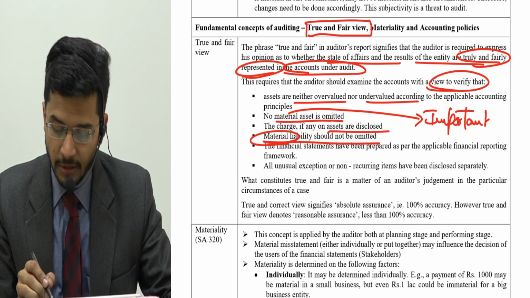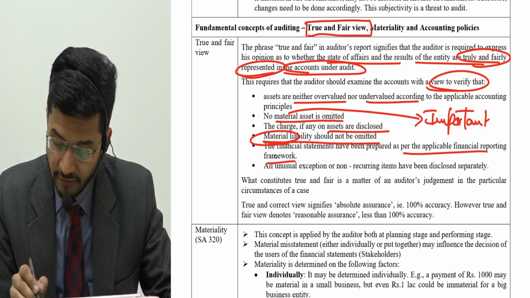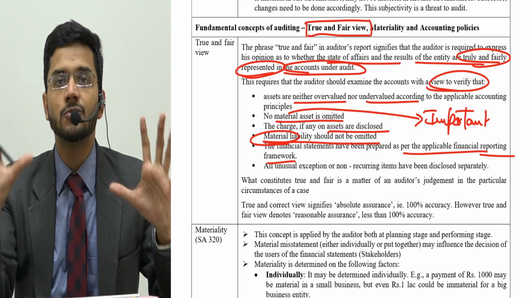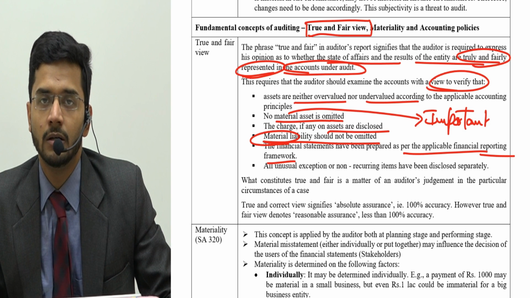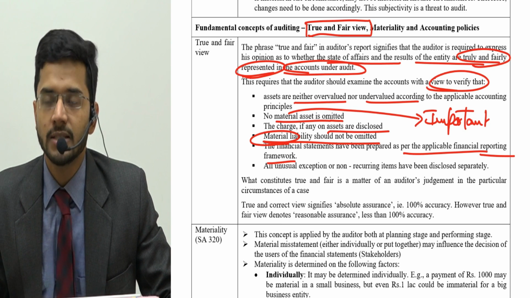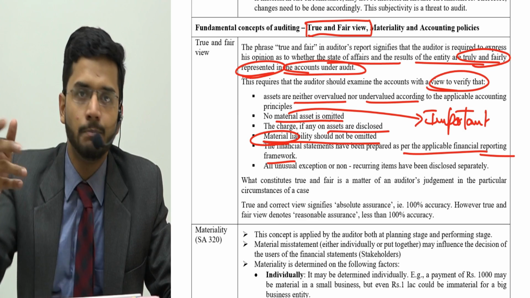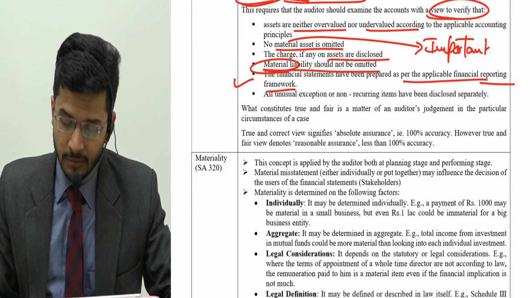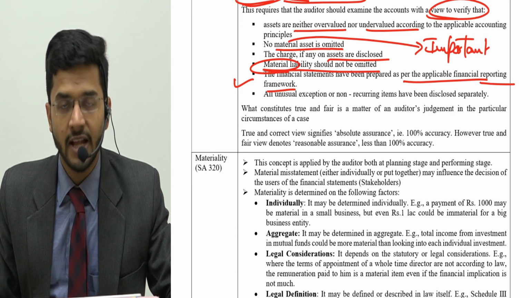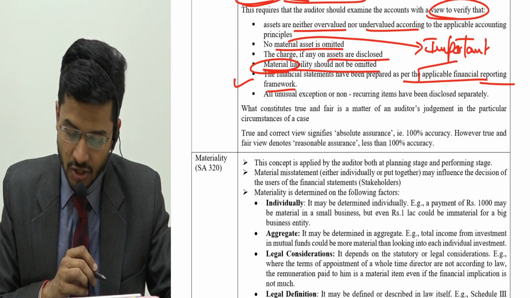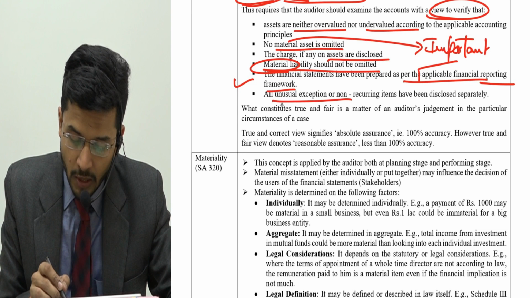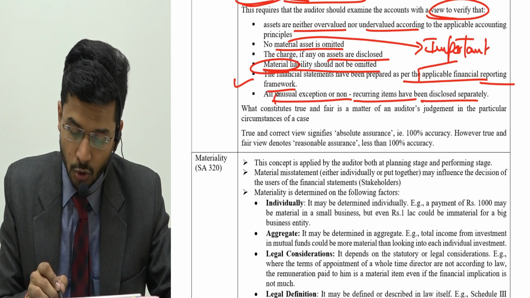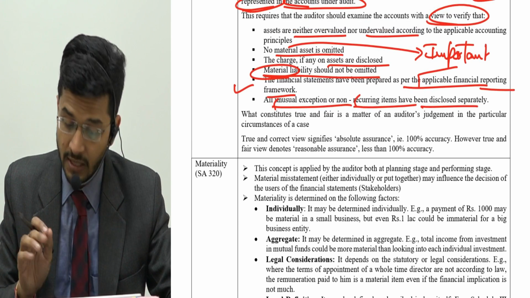The financial statements have been prepared as per the applicable financial reporting framework. Financial reporting framework means the law and the formats which are prescribed by the law to prepare the financial statements. In India, this relevant law is the Companies Act 2013. So you have to verify that the financial statements have been prepared as per the applicable financial reporting framework. All unusual, exceptional or non-recurring items have been disclosed separately. Anything which is unusual, anything which is non-recurring should be disclosed separately.